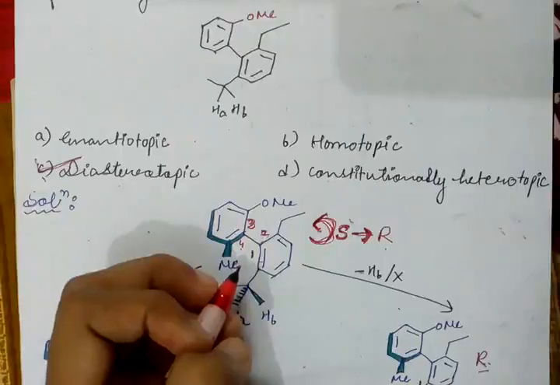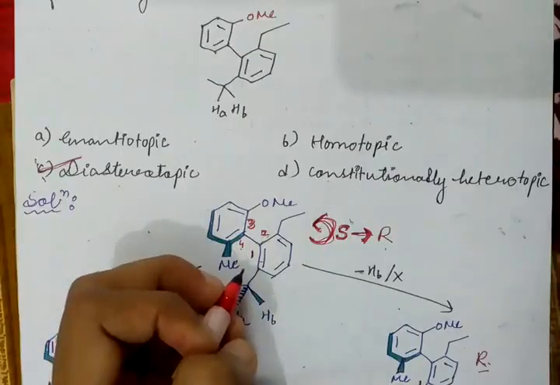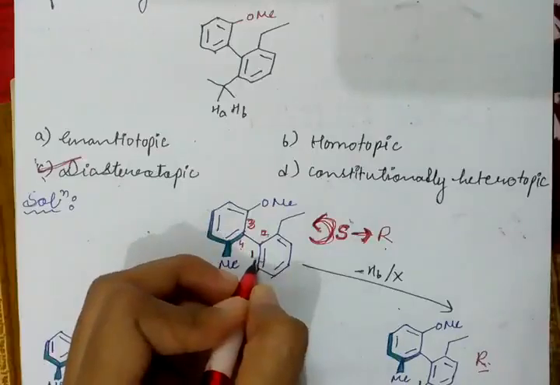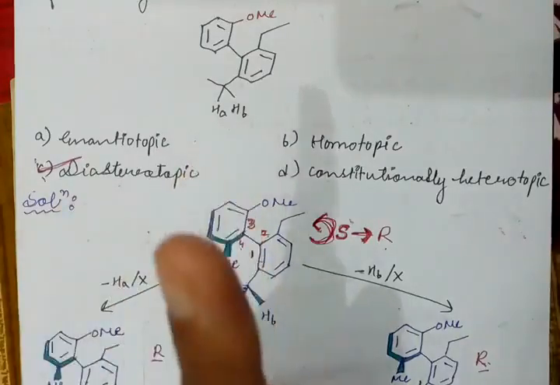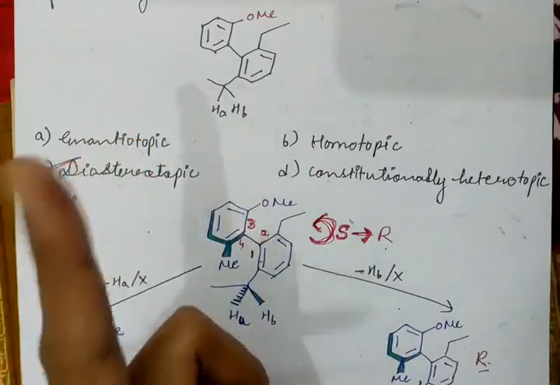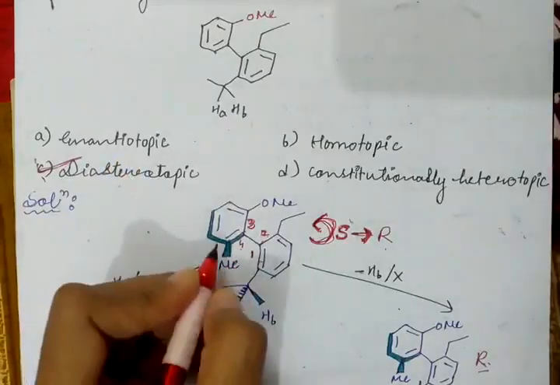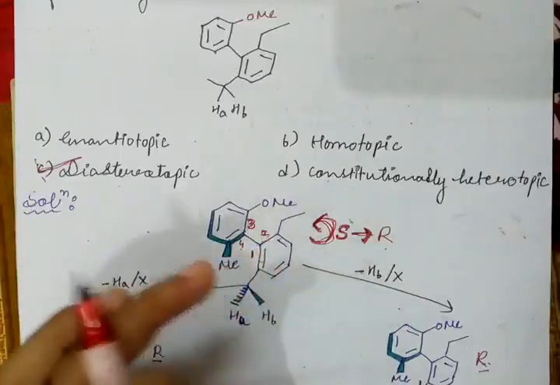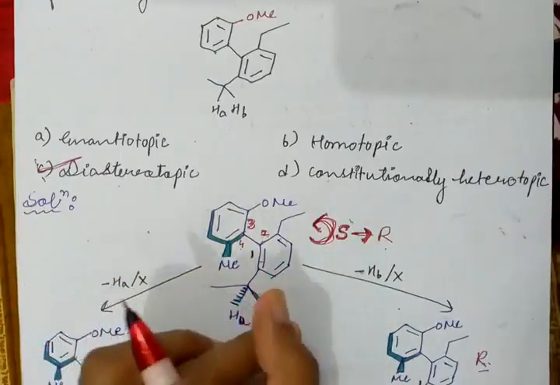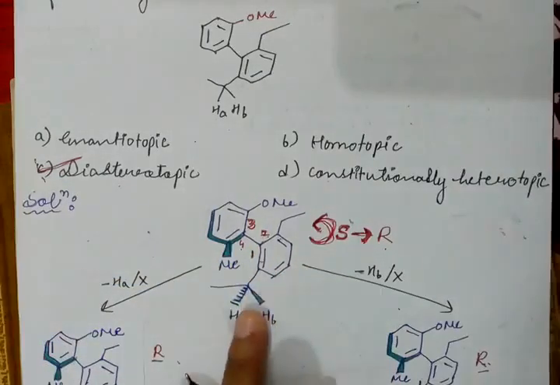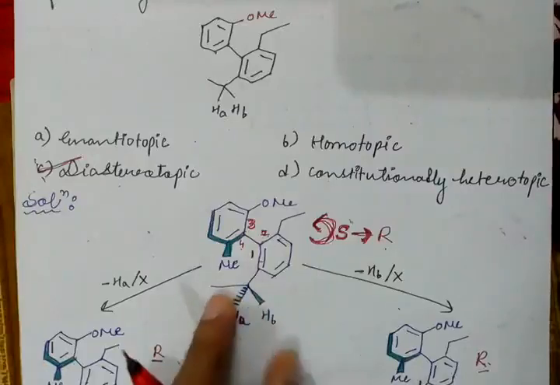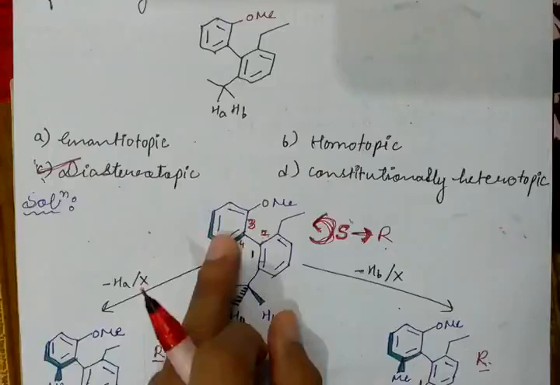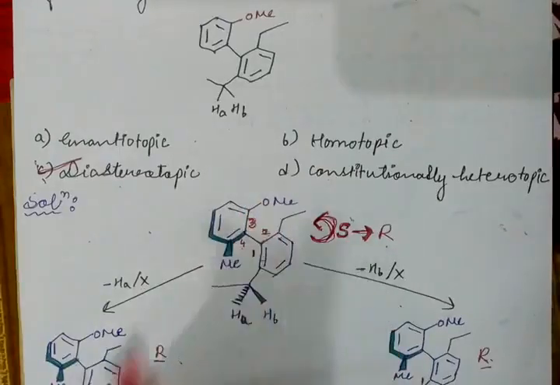According to the CIP rule, I hope you people are aware of the CIP rule, this being a double bond, it gets first priority. Remember one thing, whenever we start giving preference, we start from the in-plane. And why do we consider it above or below the plane? So that we can find out the RS nomenclature. Whenever we attempt such a question, take one of the groups as above and ultimately the next becomes below. Similarly, here we have done the same thing. We have taken this side as above and this as below.